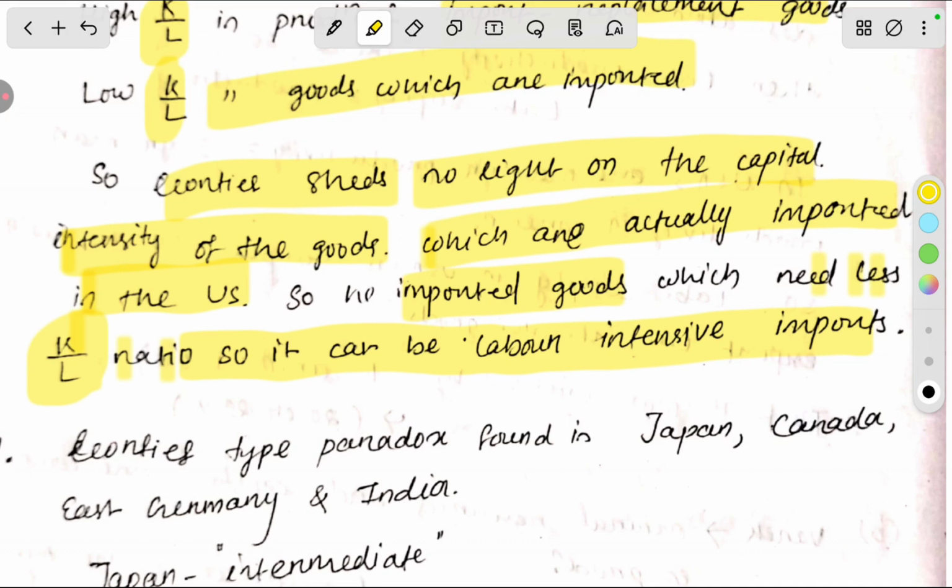So Leontief sheds no light on the capital intensity of the goods. What is the capital used in that product? They do not focus on that, which are actually imported in the US. So he imported goods which need a lower capital-labor ratio, so they can be labor intensive. Obviously, because less capital per labor is needed to produce that product in the other country. So America is importing goods in which labor is used more than capital. Okay, so it is said that the USA is importing labor intensive goods. Understand?